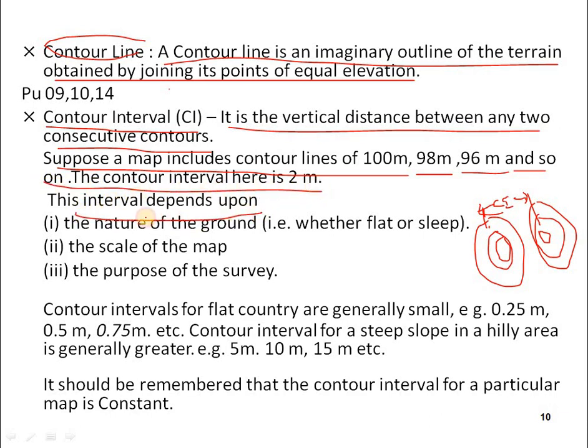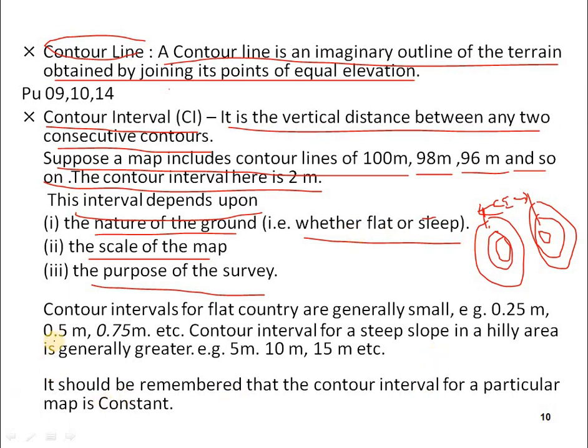This interval depends upon the nature of the ground, whether flat or steep, the scale of the map, and the purpose of the survey. So this interval will depend on how the ground is, whether flat or any steep slope, and the scale of the map, how much scale we have to take. And next, the purpose of the survey. What is the purpose? Whether it is a road work or canal work or any bridge work, anything.